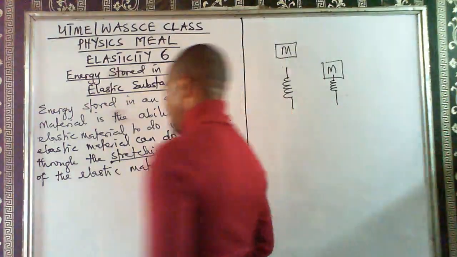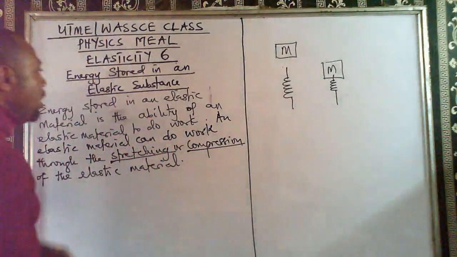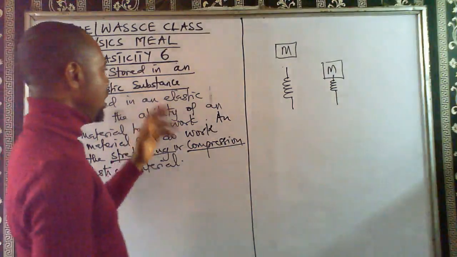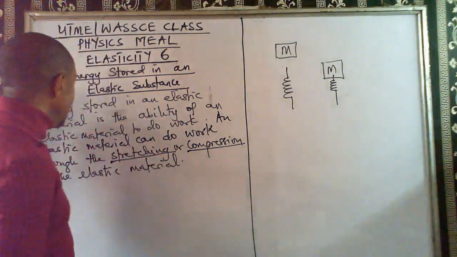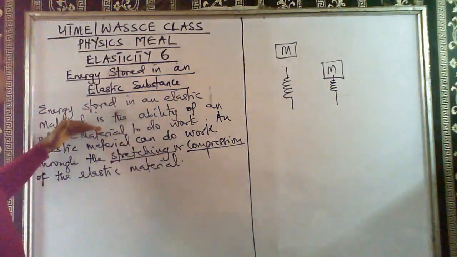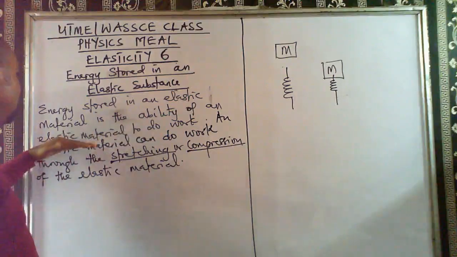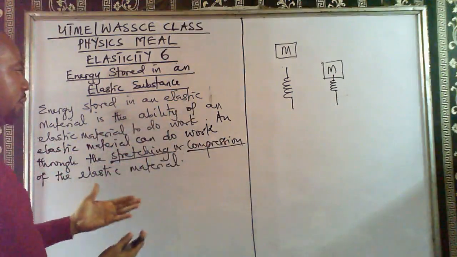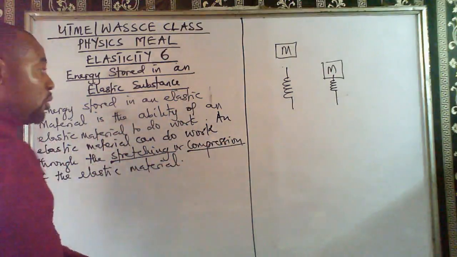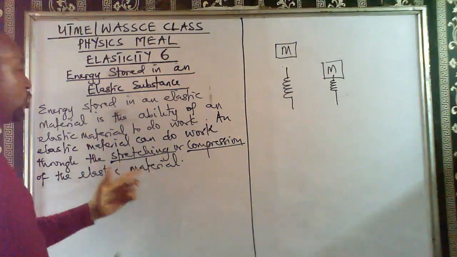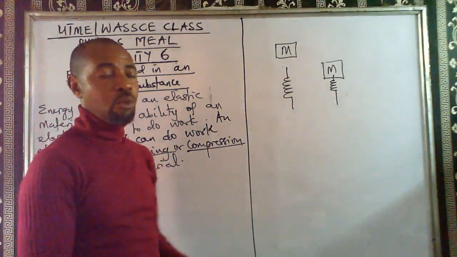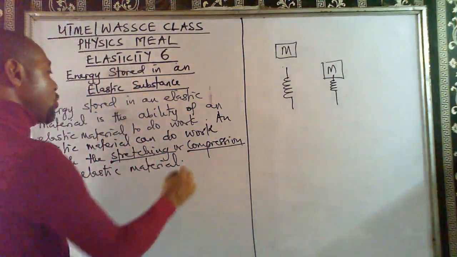Don't mind me. So let's go back to physics. Now, we have said that energy stored in an elastic material is the ability of the elastic material to do work. So we also explained how an elastic material can do work: when you stretch the elastic material or you compress the elastic material.